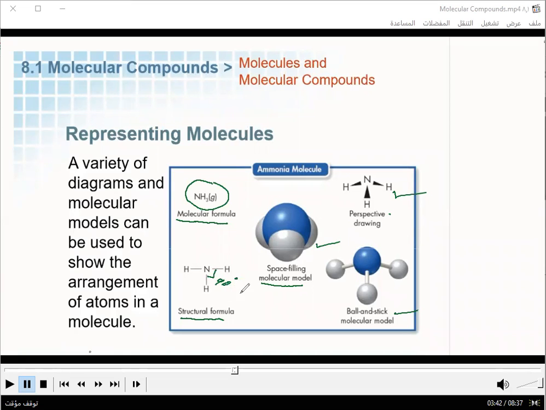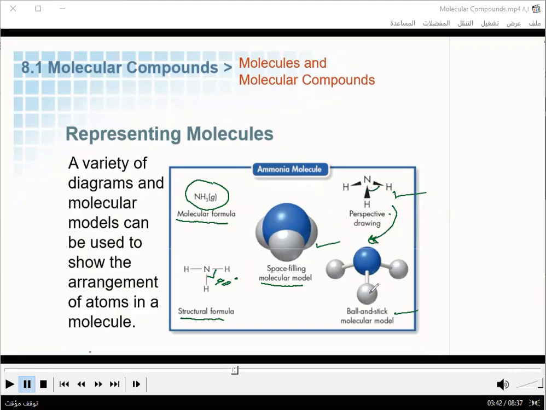But here, this drawing shows us that the angle between the two covalent bonds is not 90 degrees. This drawing represents this structure here.